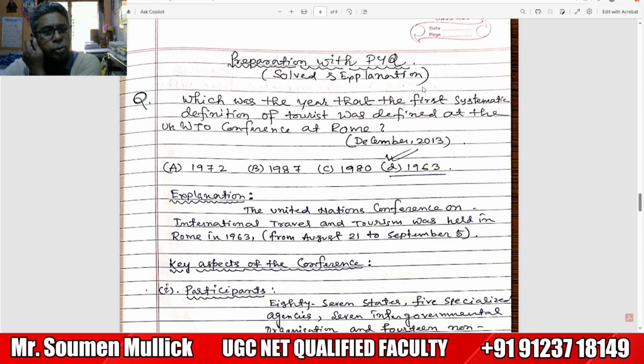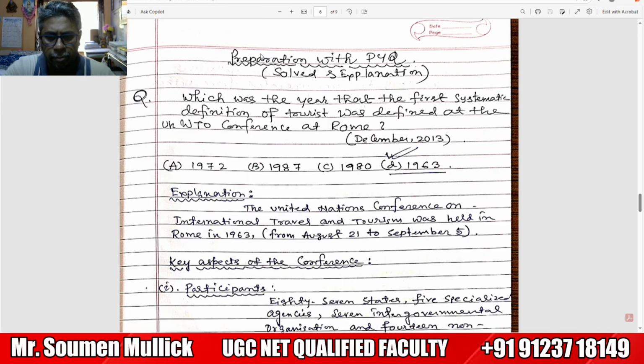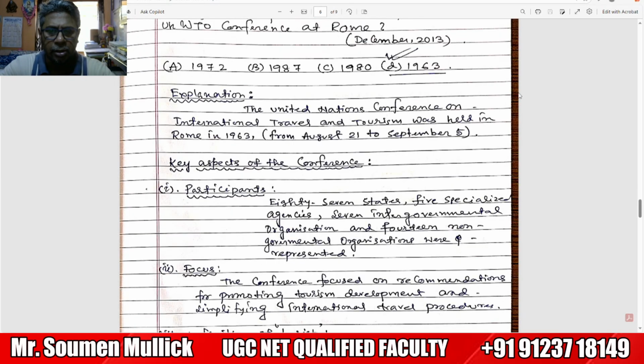The next important question: which was the year that the first systematic definition of tourist was defined at the UNWTO conference at Rome? They have given the 4 options: 1972, 1987, 1980, 1963. The correct option is 1963. The United Nations Conference on International Travel and Tourism was held in Rome in 1963 from August 21 to September 5. What are the key aspects of the conference?